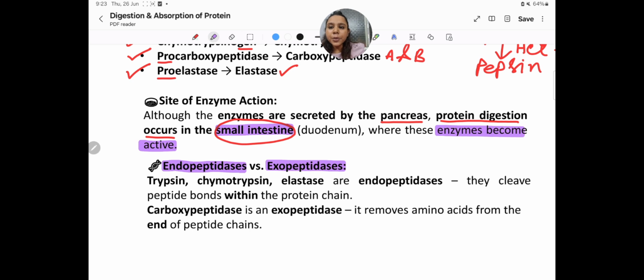Trypsin, chymotrypsin, elastase are endopeptidases. They cleave peptide bonds within the protein chain. But carboxypeptidase is an exopeptidase. It removes amino acids from the end of the peptide chains.